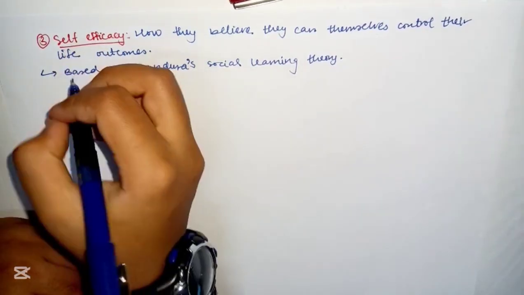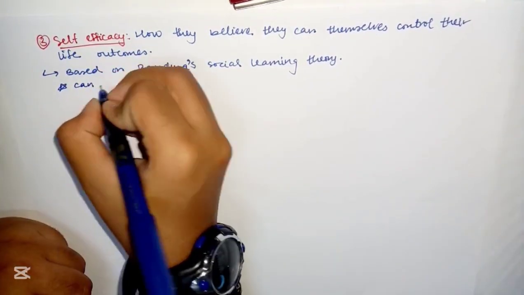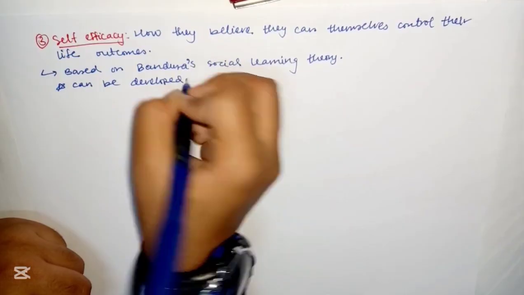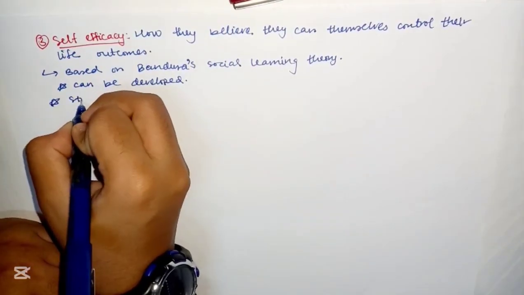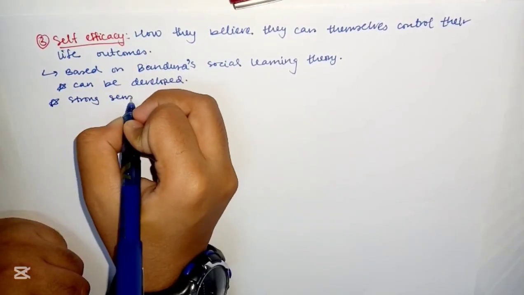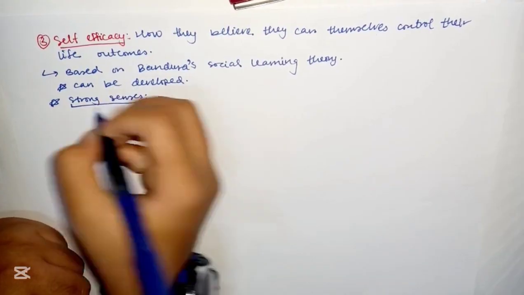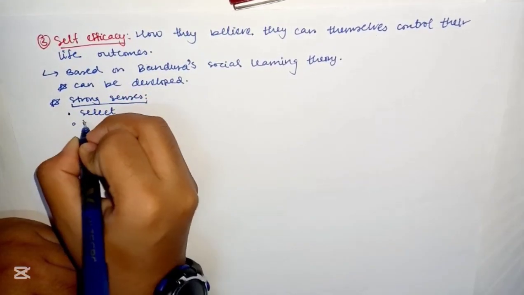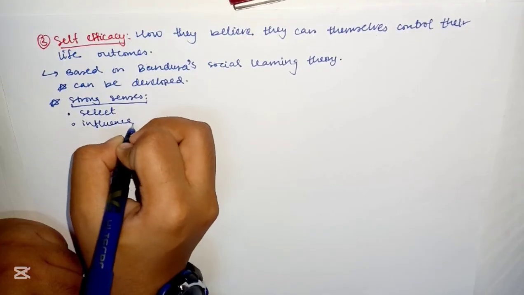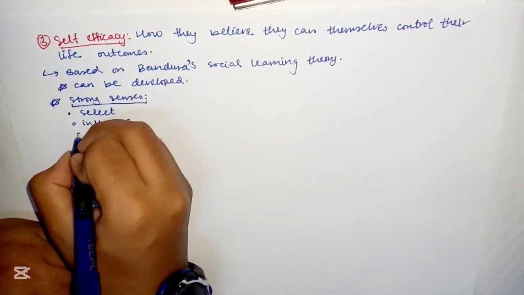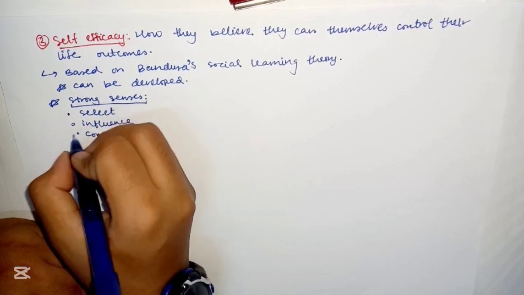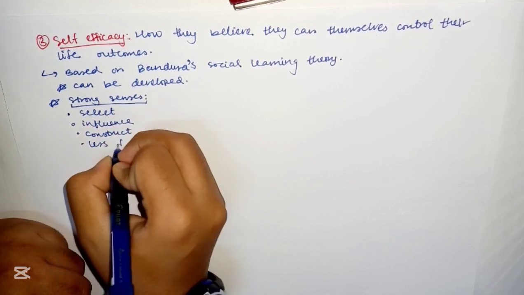Self-efficacy can be developed, and in strong senses of self-efficacy, what happens? They can select, influence, construct their consequences, and then they are less fearful.